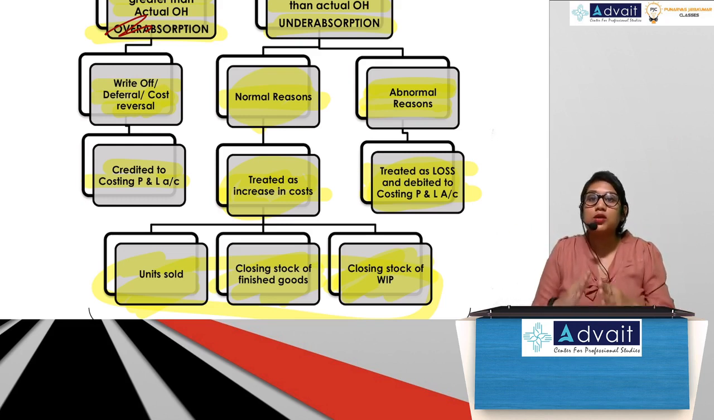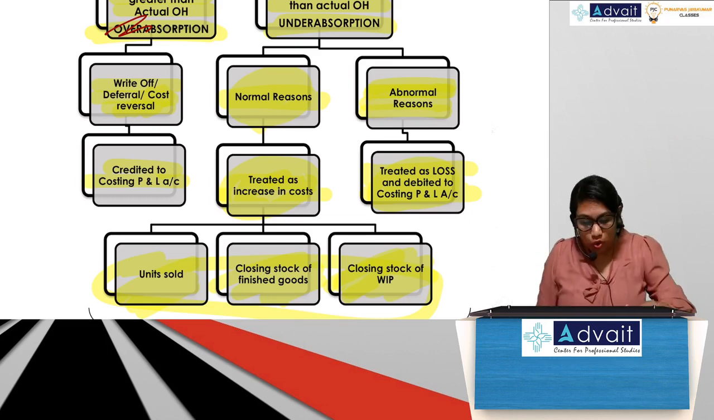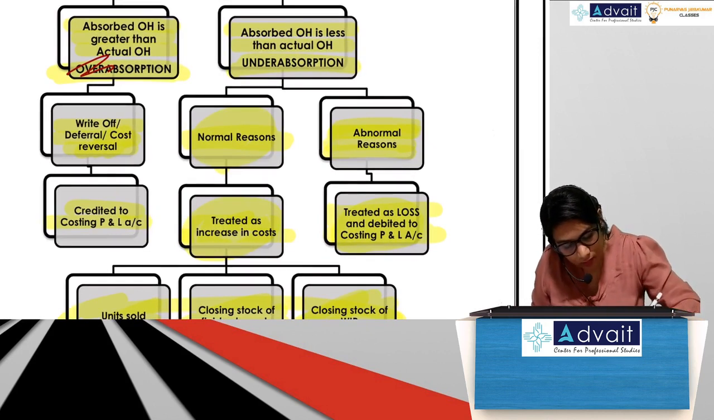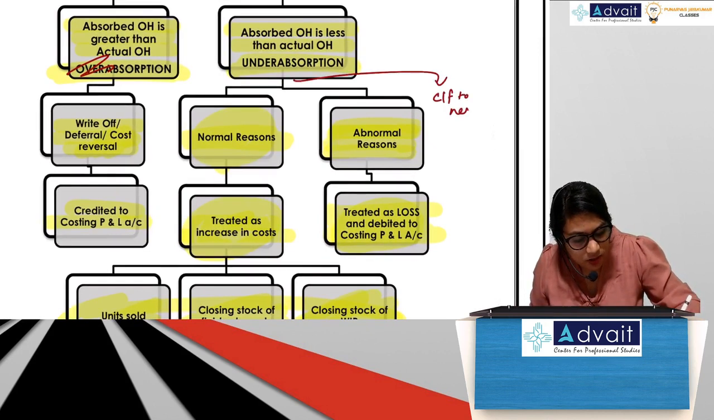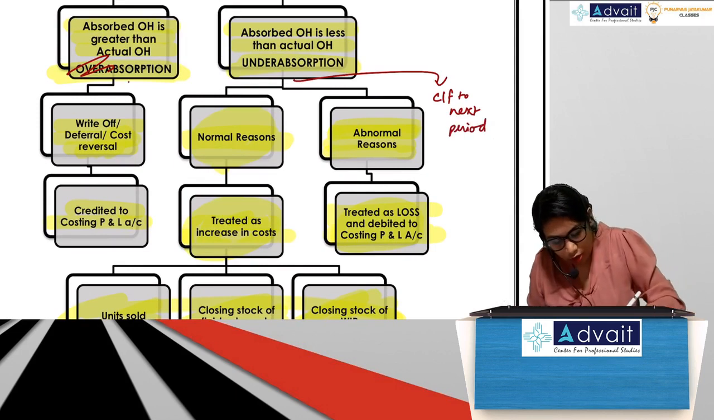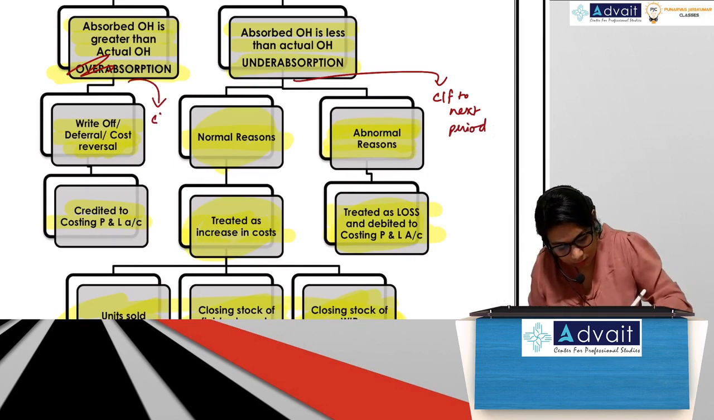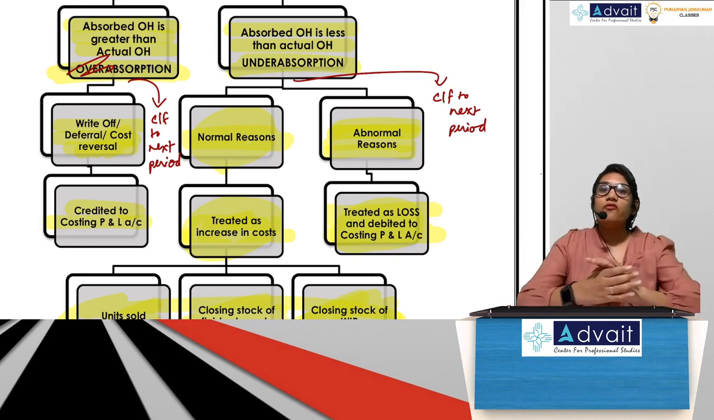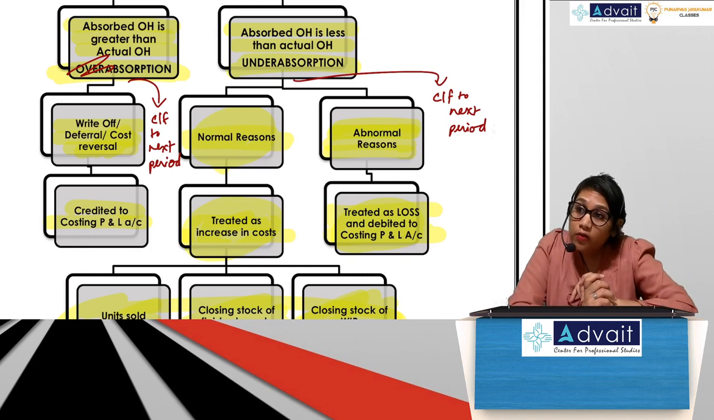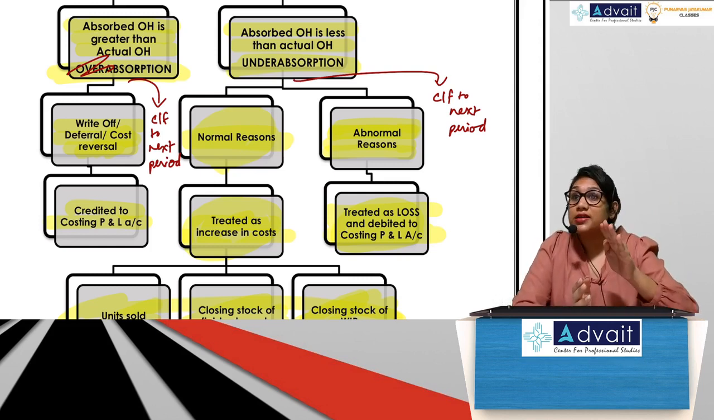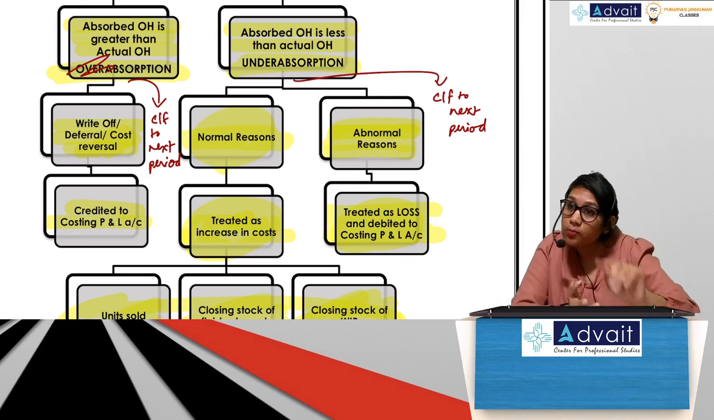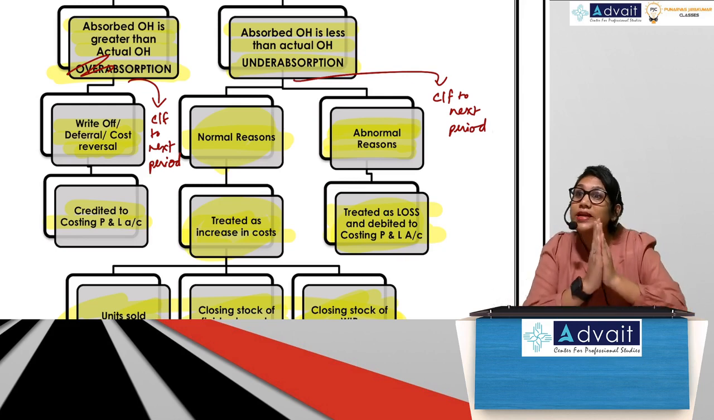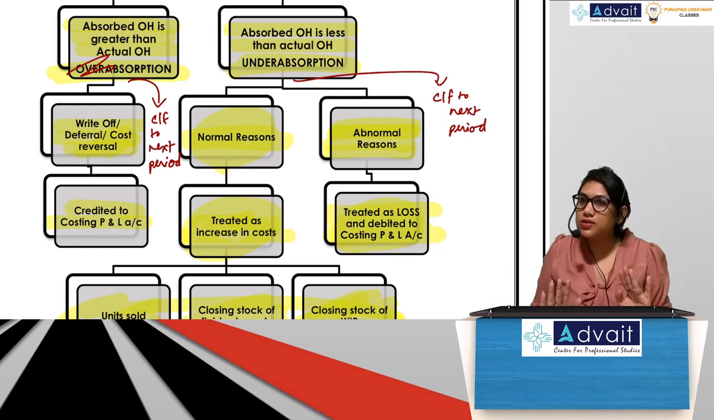Okay. Sometimes for under absorption and over absorption, some organizations also carry forward to the next period. You can make a note of it: carry forward to next period for over absorption also. But can you carry forward to next period? No, not unless it is stated in the problem. If it is given in the problem, then you carry forward to next period. If it is not given in the problem, please don't carry forward to next period. Guys, is it okay? Everybody.